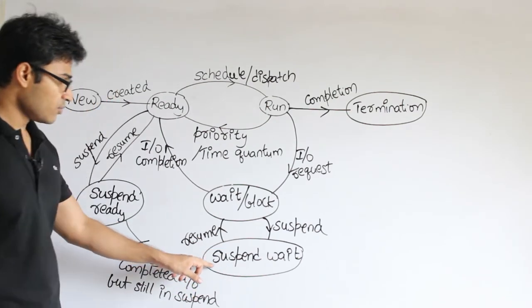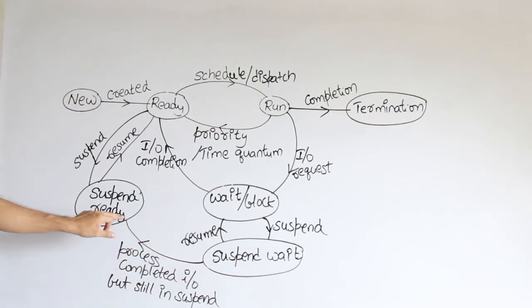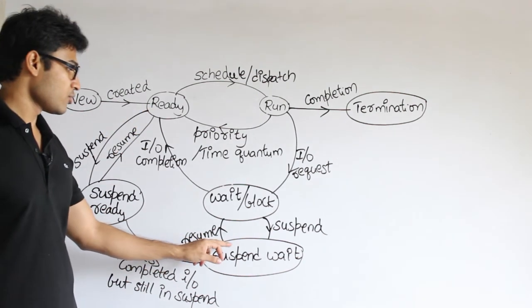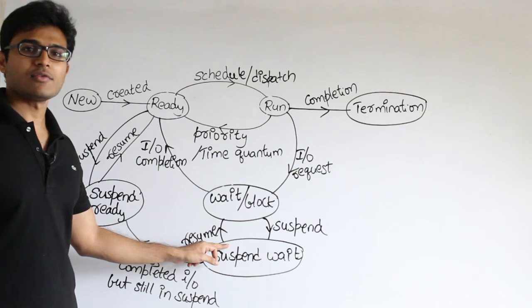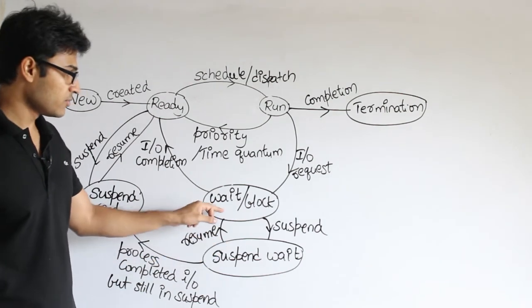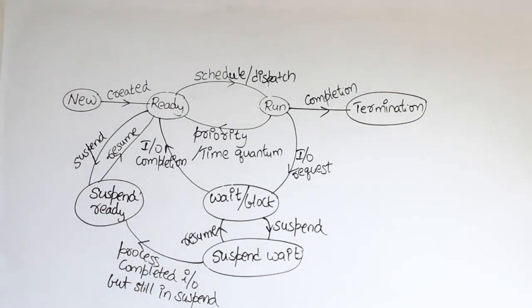That is why we move it from suspend wait to suspend ready, so that next time it will directly come to ready, isn't it? If you let the process stay in this state even after finishing its IO, then once we resume it, it will come to the block or wait state. That is why we just push it here, right? And from here it can directly come to the ready state.